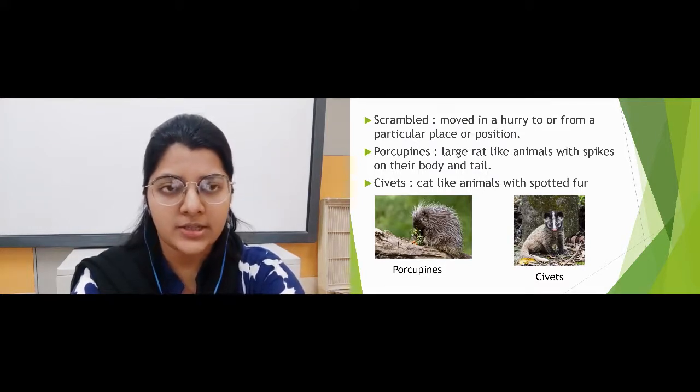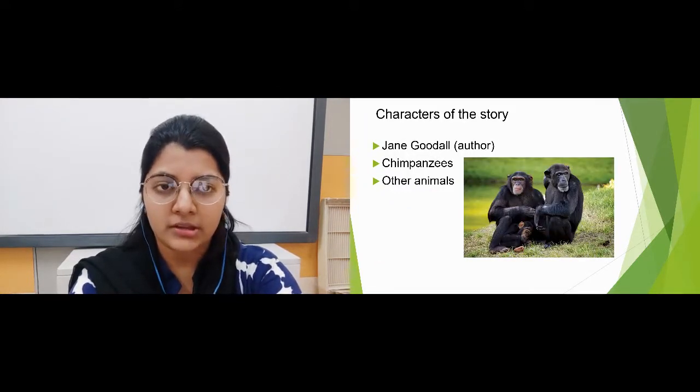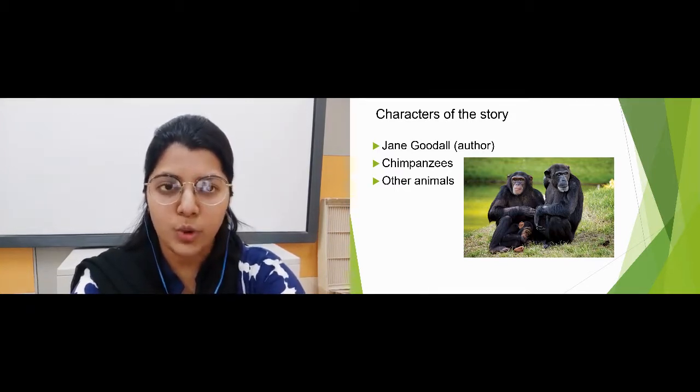So now let us start with the story. First let us find out what the characters in the story are. There are 3 characters in the story. The first one is the author, Jane Goodall. Next we have chimpanzees, because we are going to talk about chimpanzees only.